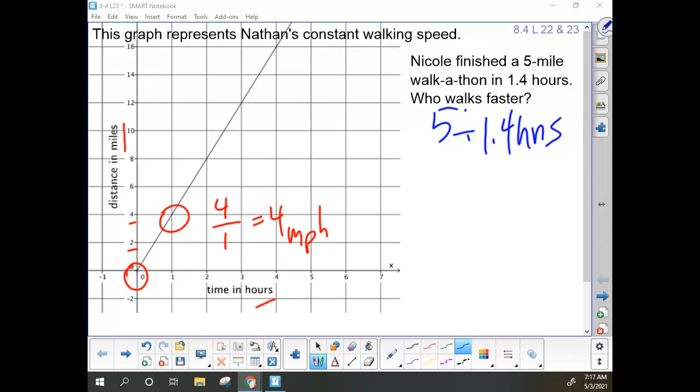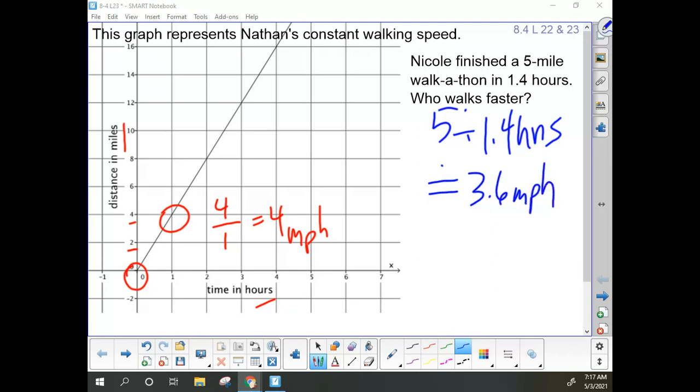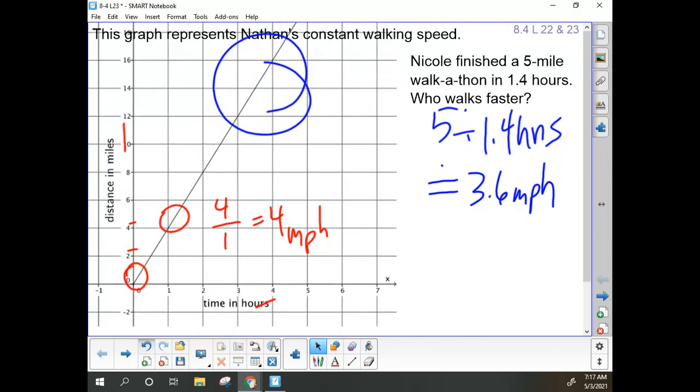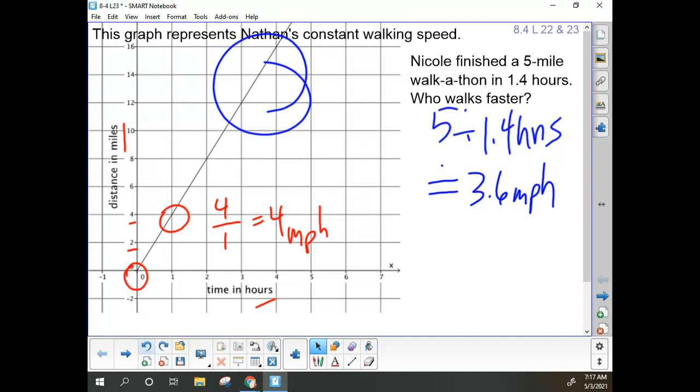5 divided by 1.4 gives us about 3.57. So this is approximately 3.6 miles per hour. So Nathan, his name is circled. Nathan is our fastest walker.